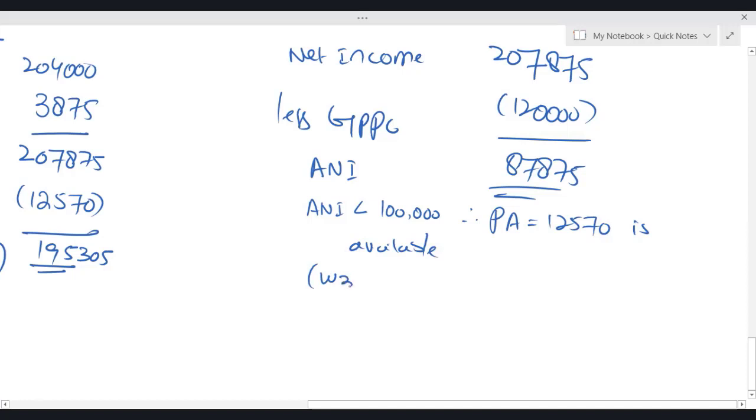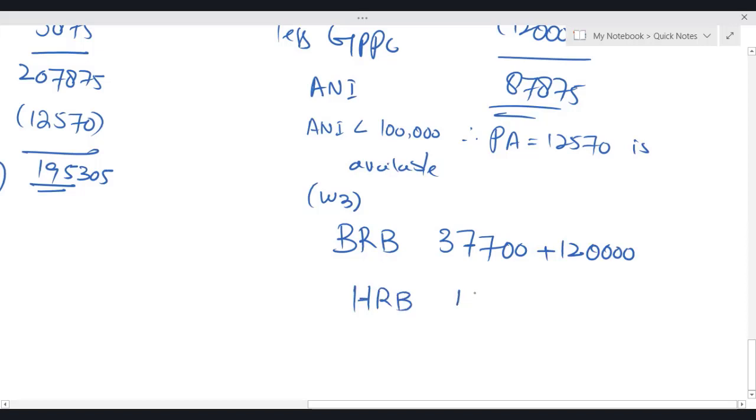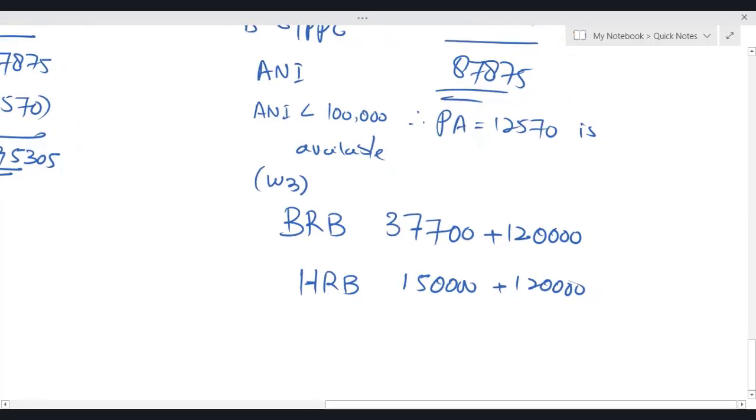Now let me show you the working 3. Basic rate band 37,700 plus the gross PPC, which is 1,20,000. Higher rate band 1,50,000 plus 1,20,000. So basic rate band limit is now 1,57,700. Higher rate band goes to 2,70,000.